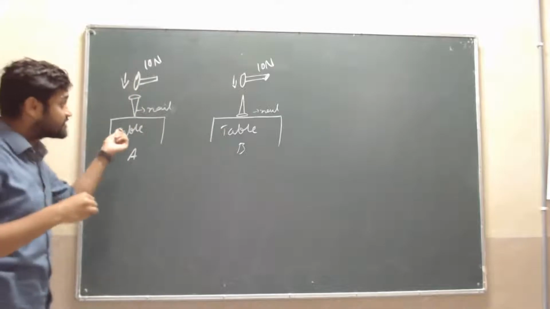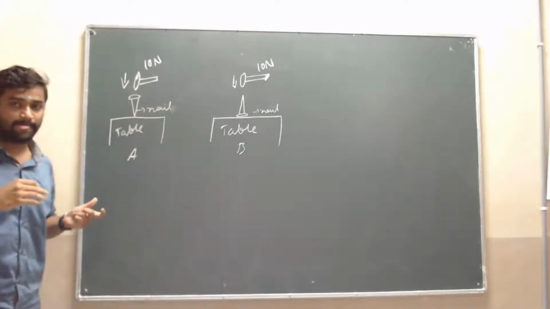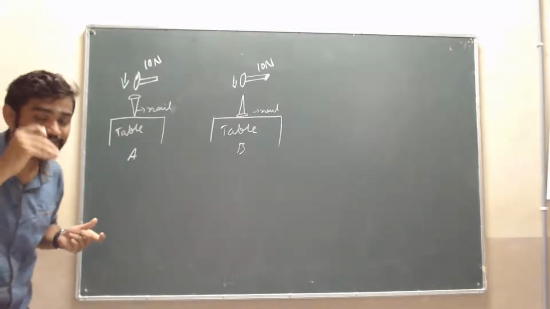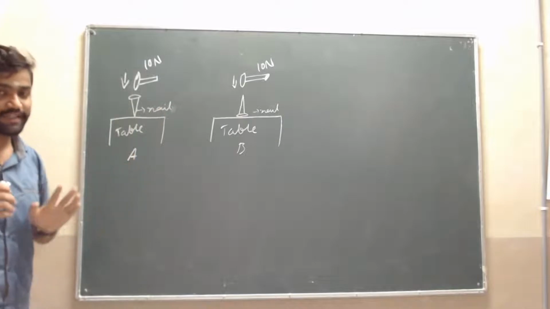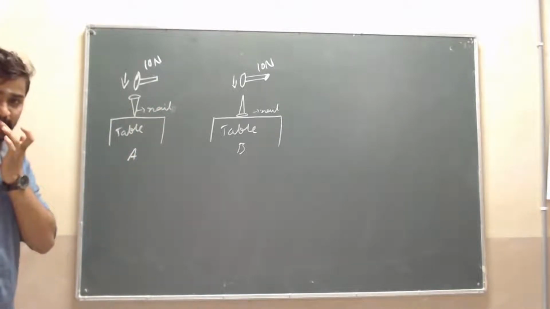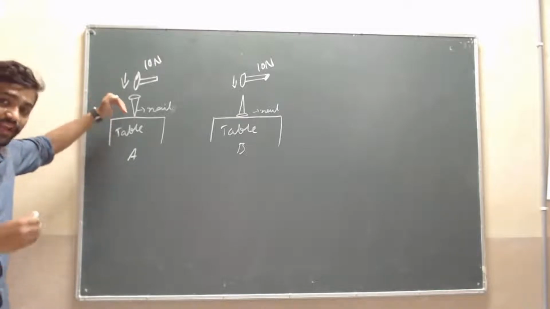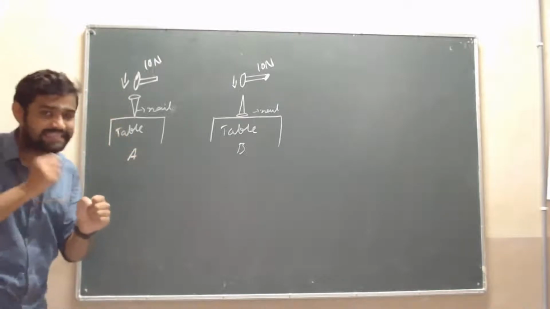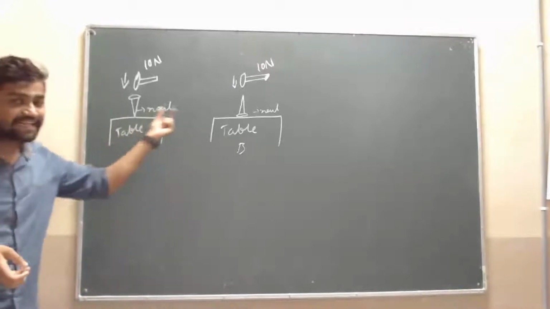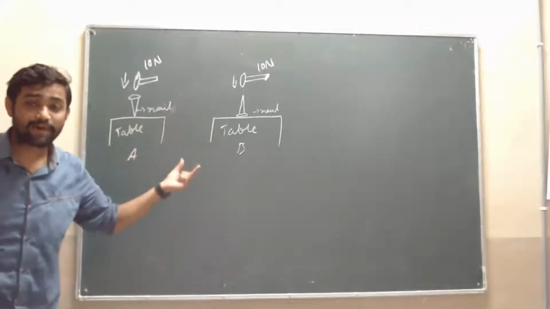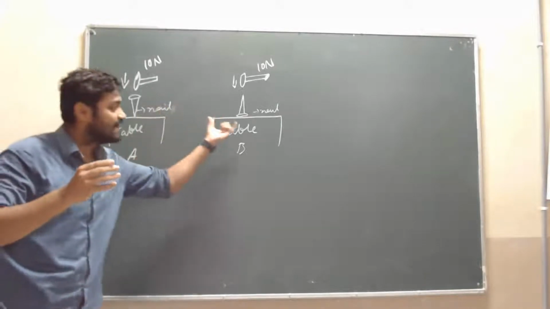Which nail will go inside the table? Can you tell me? Simple sir, nail A will go inside the table. Sir, if the nail is held straight it will go, but if held upside down and hit, will it go? Yes, that's the common answer. What will exactly happen here?